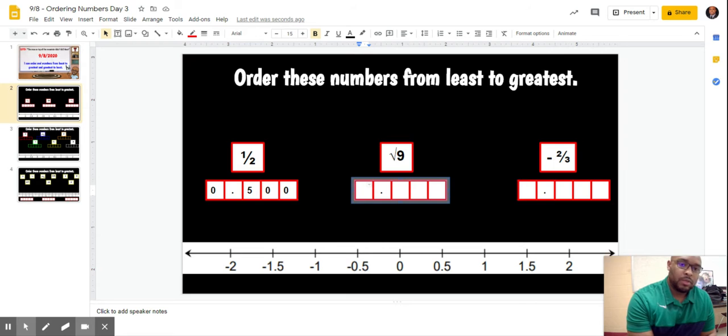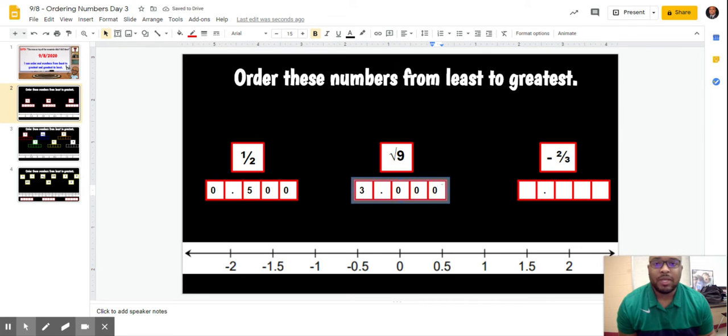Now, 3 is a counting number. It's to the left of the decimal. It would not be to the right. If it was to the right, it'd be 0.3 or 0.03 or 0.003, which is less than 3. So we put our 3 in, and then we can't leave blanks, so that's 0, 0, and 0.